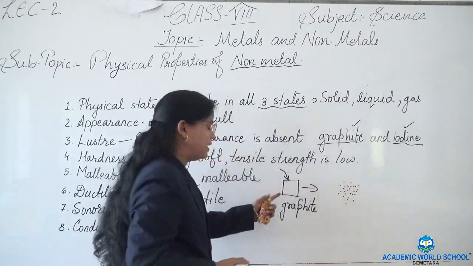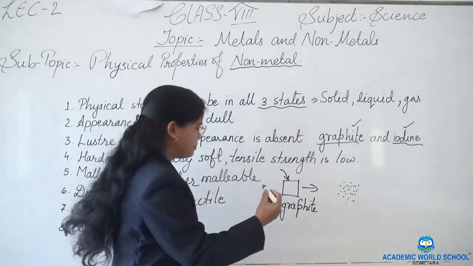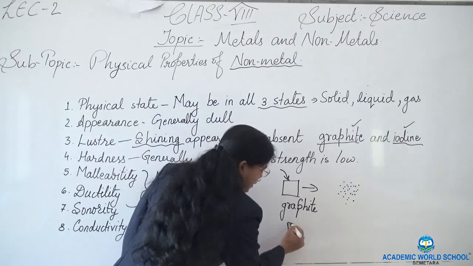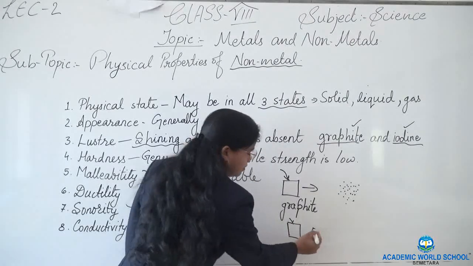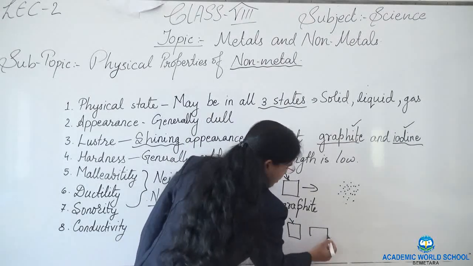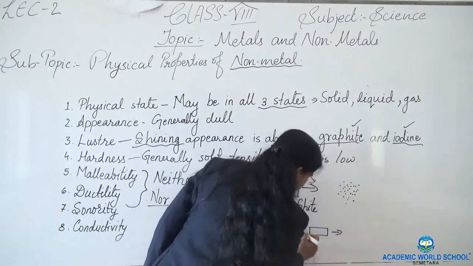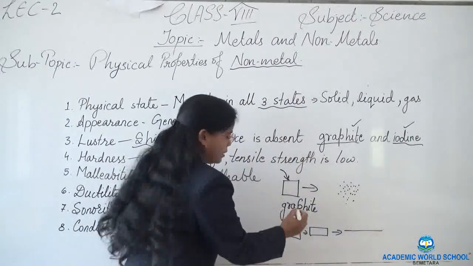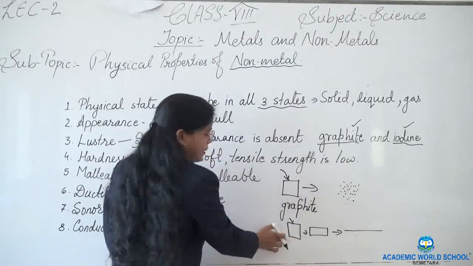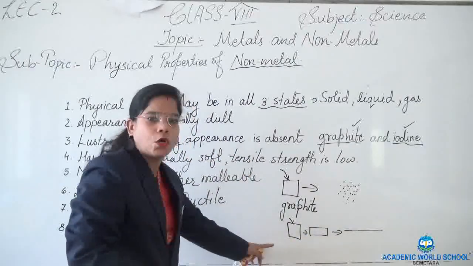But in case of the property of malleability, if an object is beaten, its thickness will decrease and it will compress, and finally it will be converted into a thin sheet. This property is known as malleability, which is absent in non-metals.